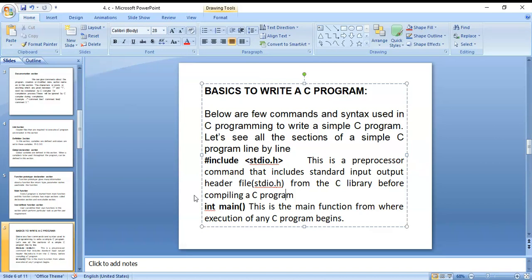Then, what does compiling mean? Our C program is stored with the .c extension, the file name extension is C. You can save our file, and that file is converted into an object file by using the compiler. The compiler can identify any errors, and those errors are rectified by the user.